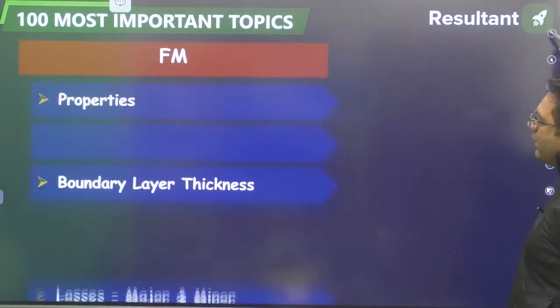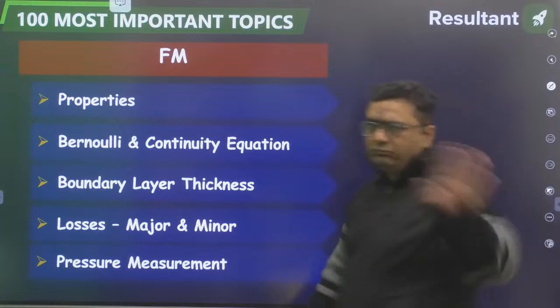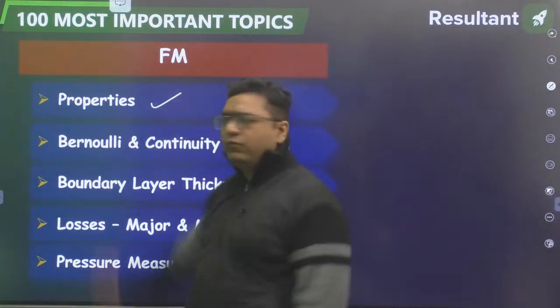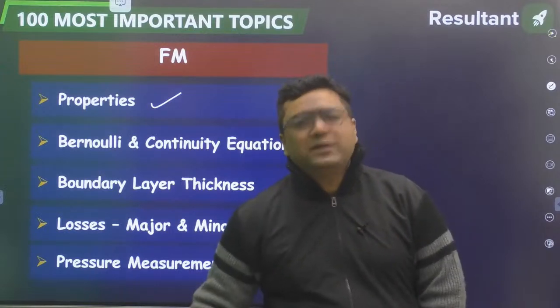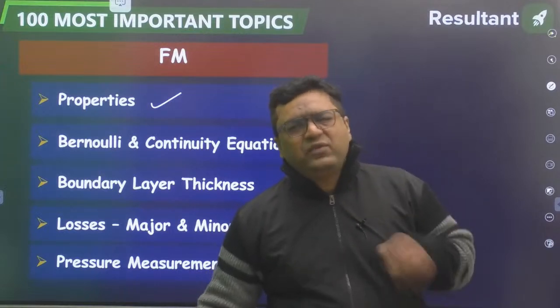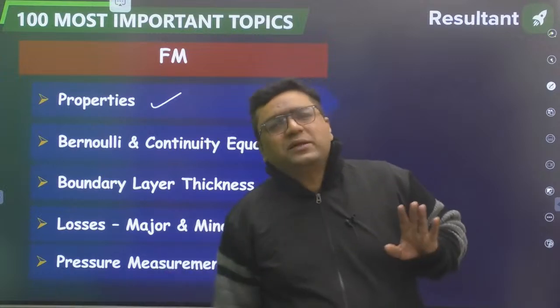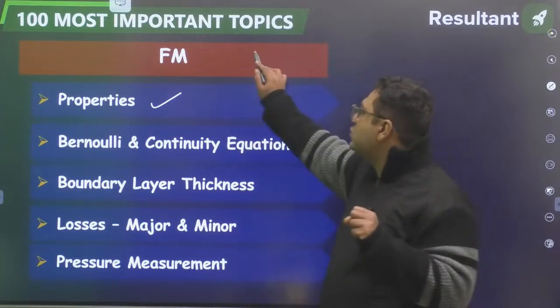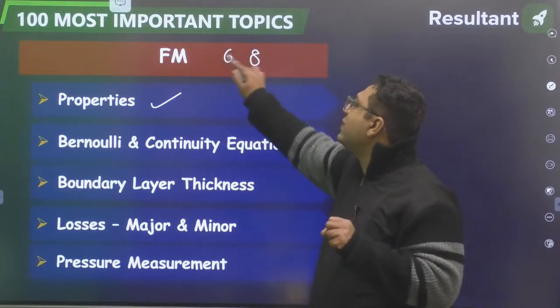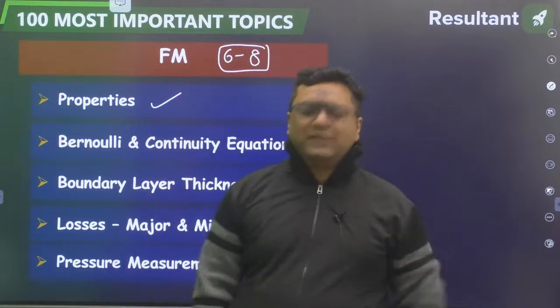Moving to fluid mechanics. Here my dear, one question every year is coming from properties of fluid. The first chapter. Easy, interesting. Generally fluid mechanics is a big subject and many students feel difficulty. So if you are weak in FM, go for these topics. You will get at least half of the marks, because weightage for FM is going to be approximately 6 to 8 marks. So if you are able to get 4 marks by doing these topics, it's fine.